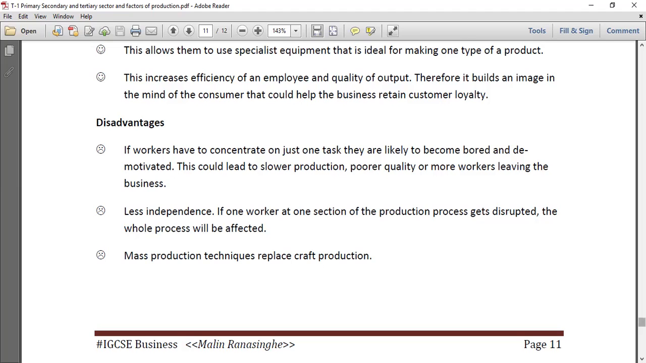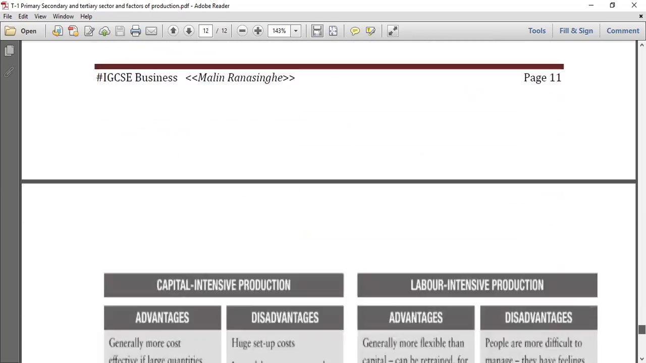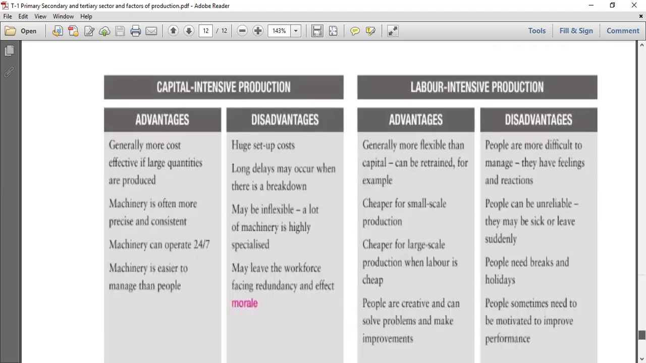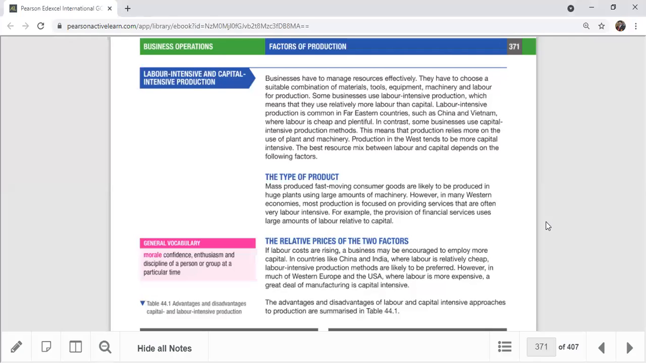As a result, the craft production, the craft techniques, everything is reduced. Okay, so the next part is the capital intensive production and the labor intensive production, right? Now, our next topic is actually labor intensive and capital intensive production. So far, we have mainly covered the division of labor and specialization concept.